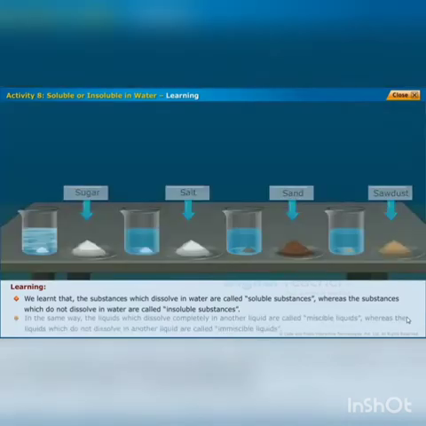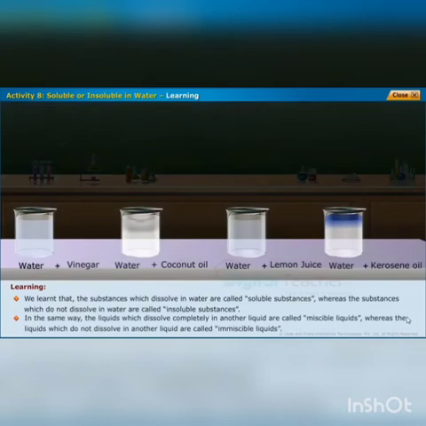In the same way, the liquids which dissolve completely in another liquid are called miscible liquids, whereas the liquids which do not dissolve in another liquid are called immiscible liquids.